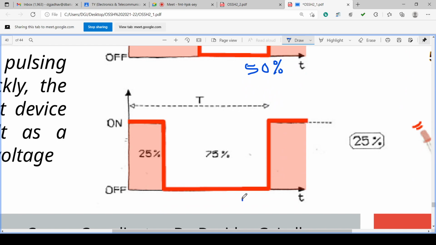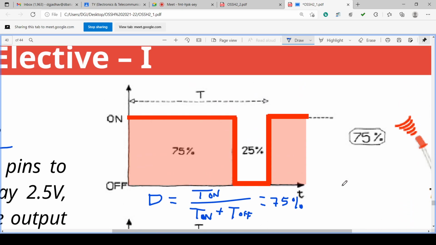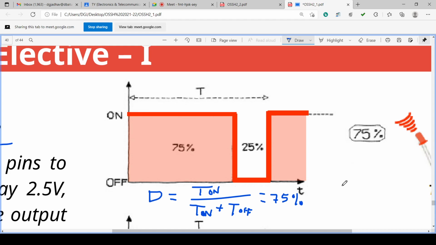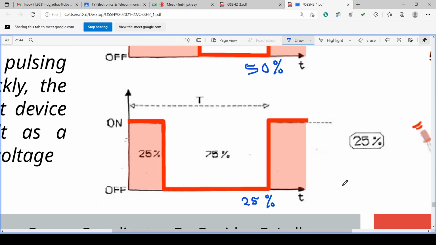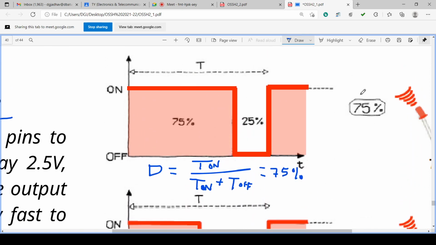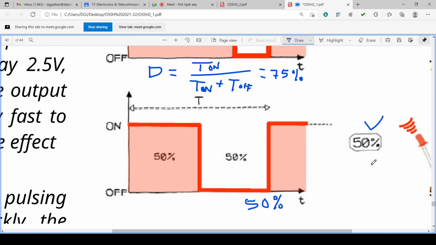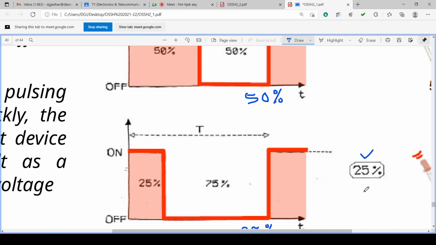Similarly here, 25%. 25 divided by 25 plus 75. So 75%, 50% and 25%. What is changing? Duty cycle is changing. So this is 75% duty cycle, this is 50% duty cycle and this is 25% duty cycle.